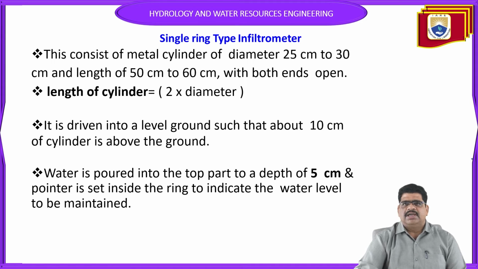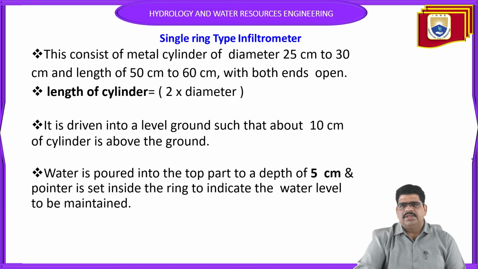Next, it consists of 50 centimeters, as these are the dimensions. Here the length of the cylinder is equal to 2 times the diameter. Generally we take it as 2 times the diameter, and it projects 10 centimeters above the ground.